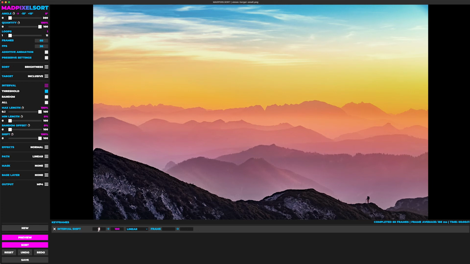And this is the first number. This is the number that was put in when I first clicked the button. This is the second number that I modified it to when I clicked the button a second time. So we'll do it again. Let's do it with angle. So I click angle. It's going to take 0. That's a starting point. Then I modify it. Let's do 360. I click the keyframe button again, and then it's going to do 360.